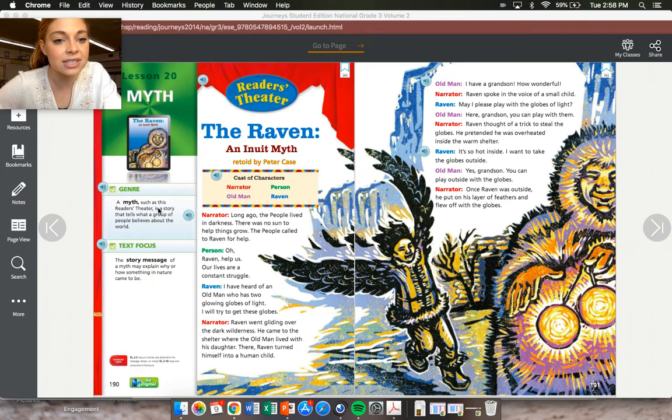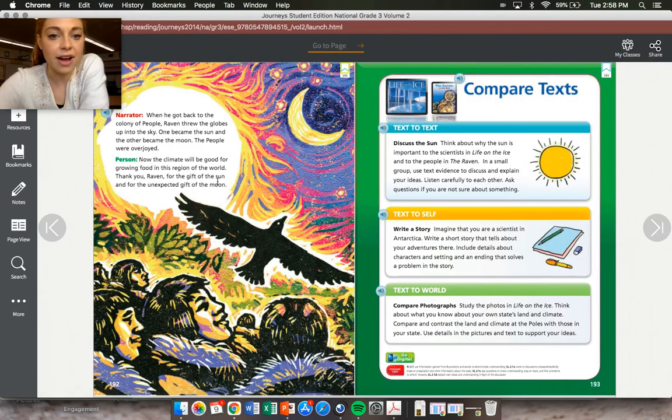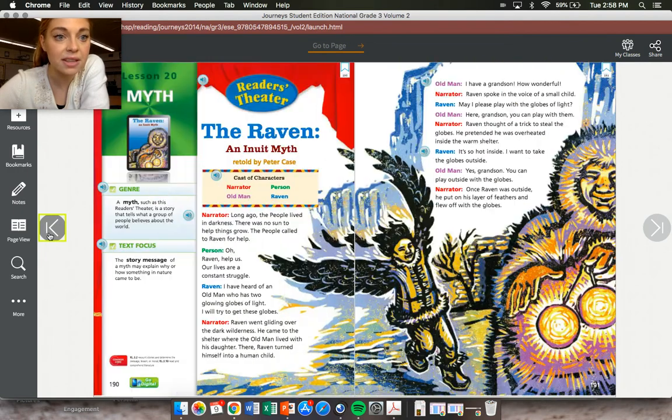It says, a myth such as this reader's theater is a story that tells what a group of people believes around the world. All right, so this is a myth. It is fictional, and we know that because number one, myths are always fictional, and number two, we have illustrations here, so we know that they are not real photographs. So Life on the Ice was a nonfiction book. This is a fictional story. So here we go. The narrator. I'm not going to say the characters' names. You can just follow along so that way you know what the characters' names are, because normally you would not say the characters' names when you are reading.